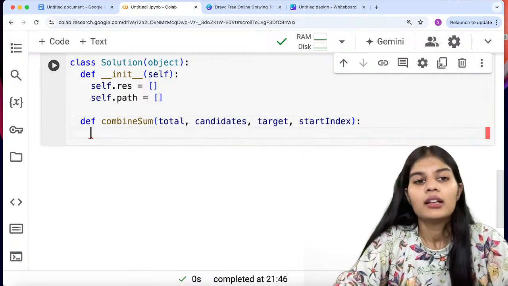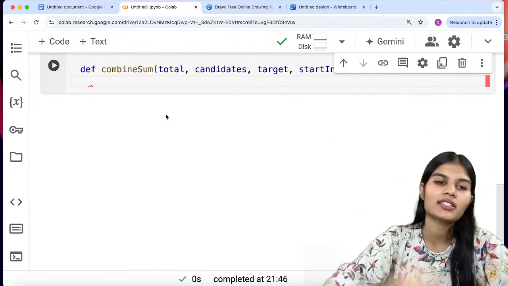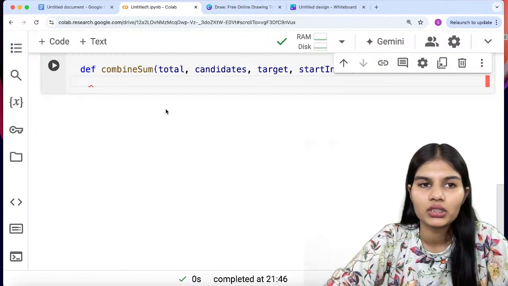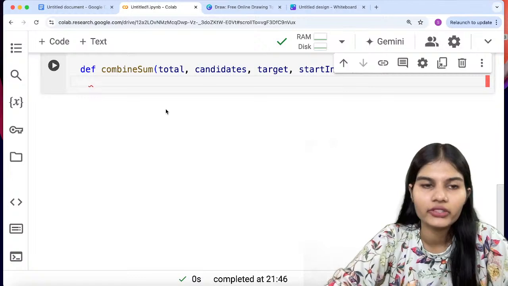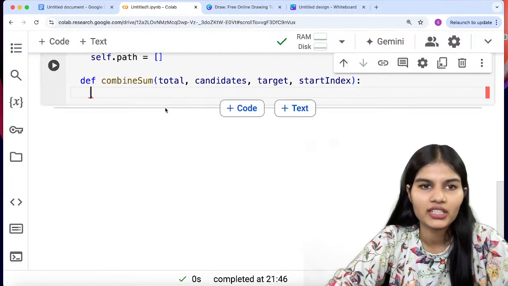Now moving next, if you want, you can define the type of the respective variables also. If you don't want, that's pretty fine, no issues in that particular case.